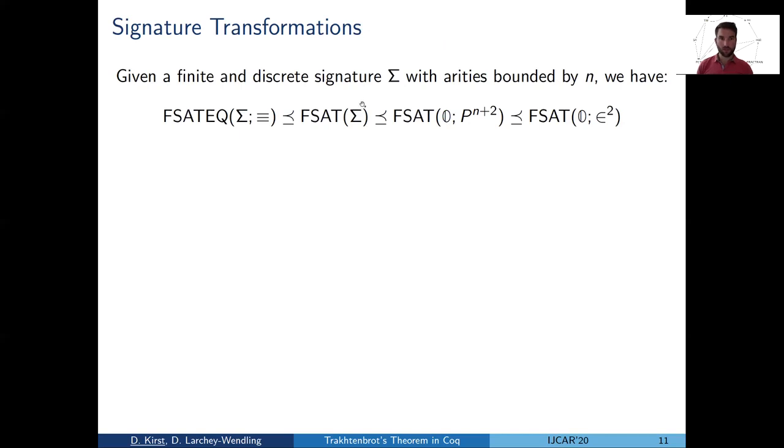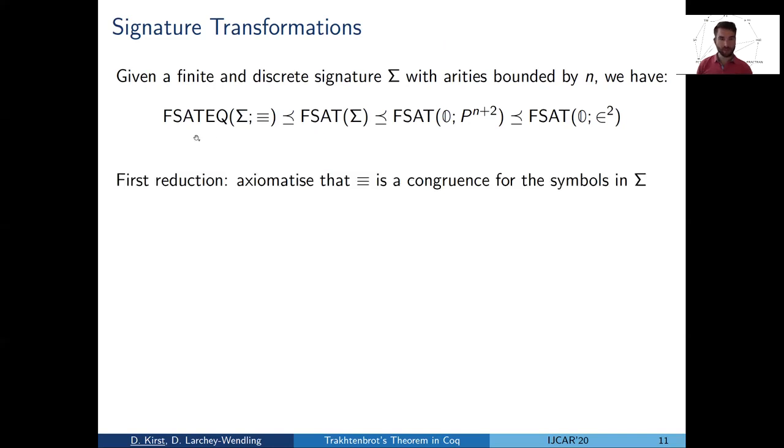And then what we give is a chain of reductions actually. First getting rid of equality, then merging all symbols into a single relation symbol. And then in the final step, we show that we can compress the arity, which has increased over the previous steps, back to just a binary arity. So let's look at all those briefly.